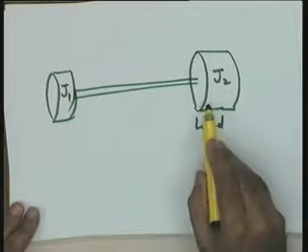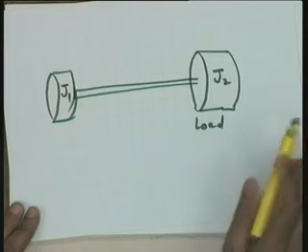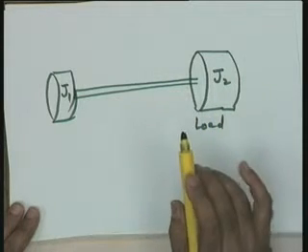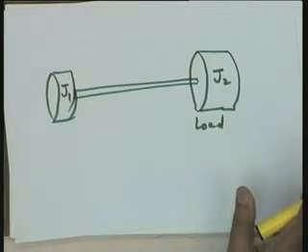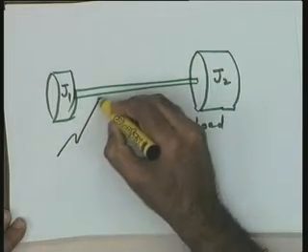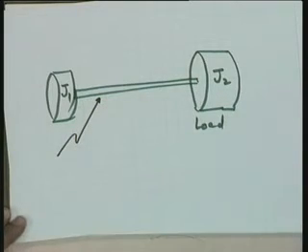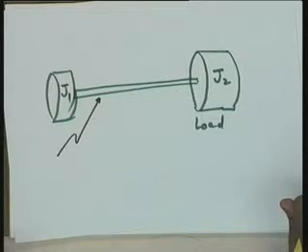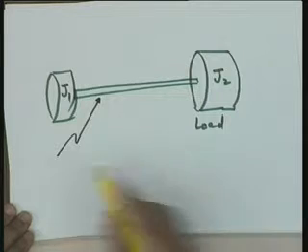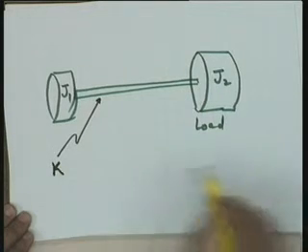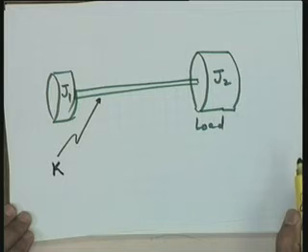Now, I consider that it is a high power servo, and under this condition this shaft is a long shaft, the flexibility of the shaft, the torsional effect of the shaft cannot be neglected. So, I assume that the shaft can be twisted and K is the corresponding constant which models this behavior of the shaft.